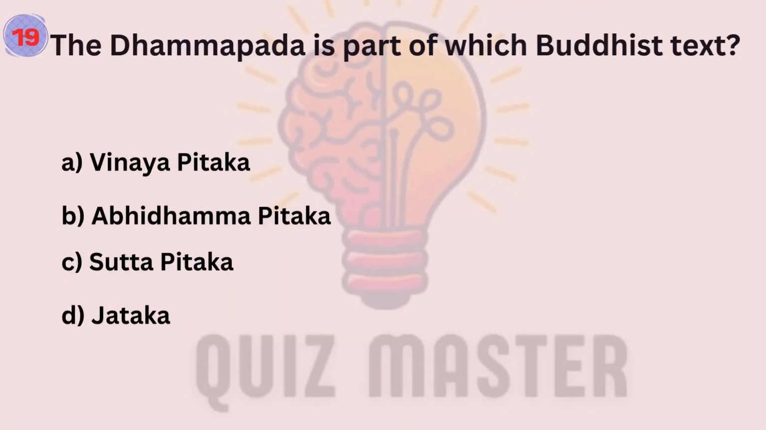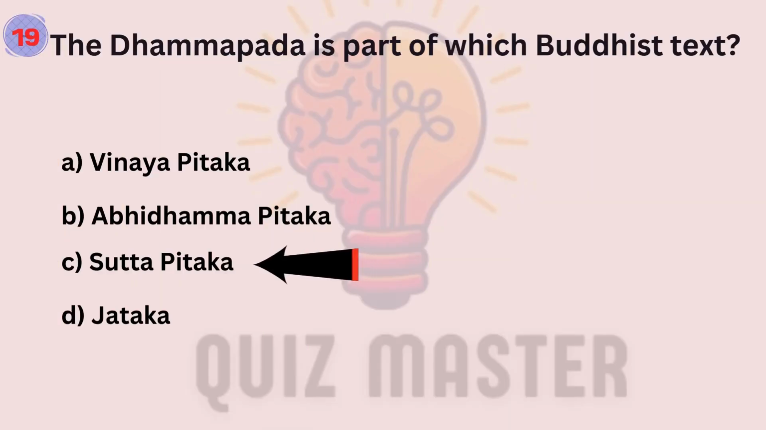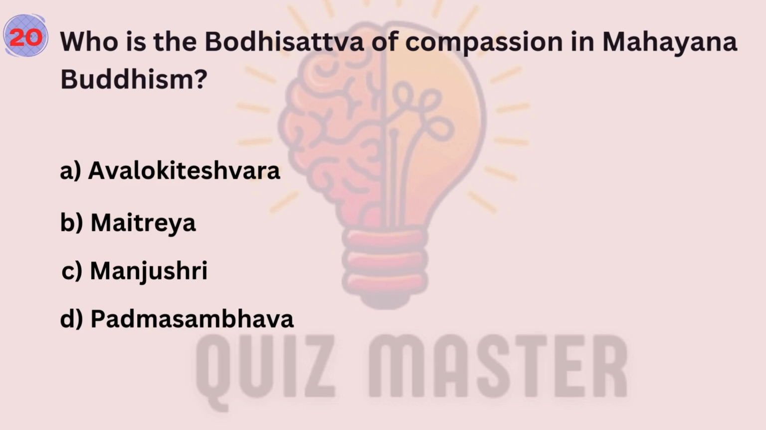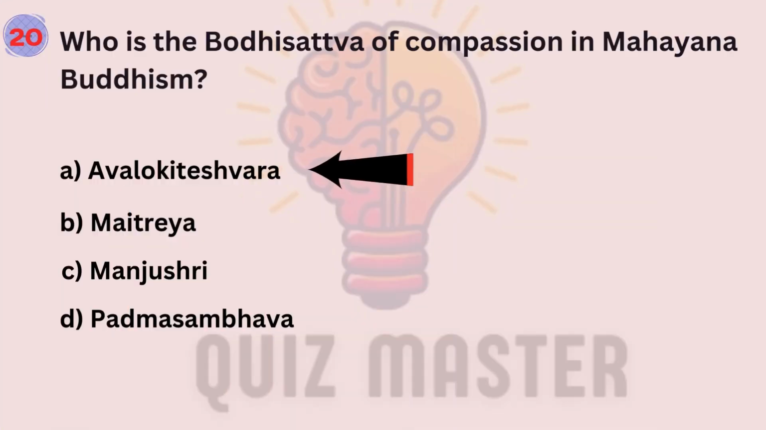Question number 19. The Dhammapada is part of which Buddhist text? Answer is C. Question number 20. Who is the Bodhisattva of compassion in Mahayana Buddhism? Answer is A.